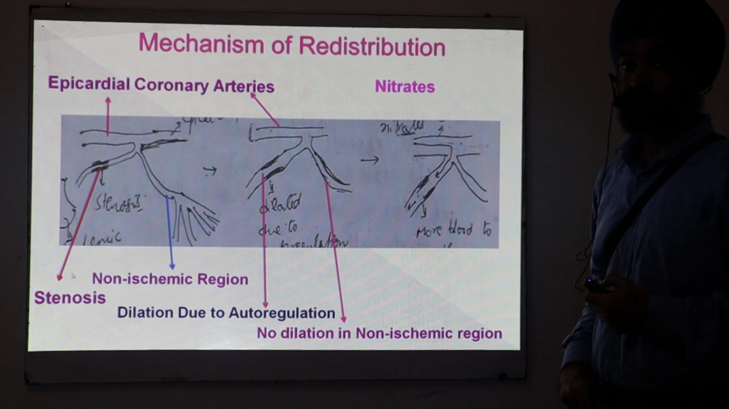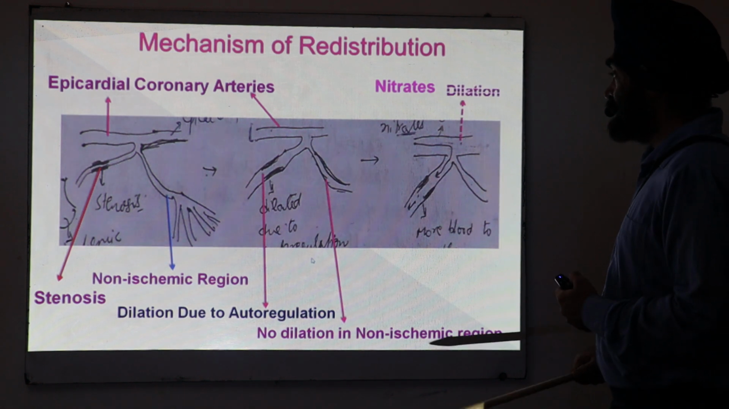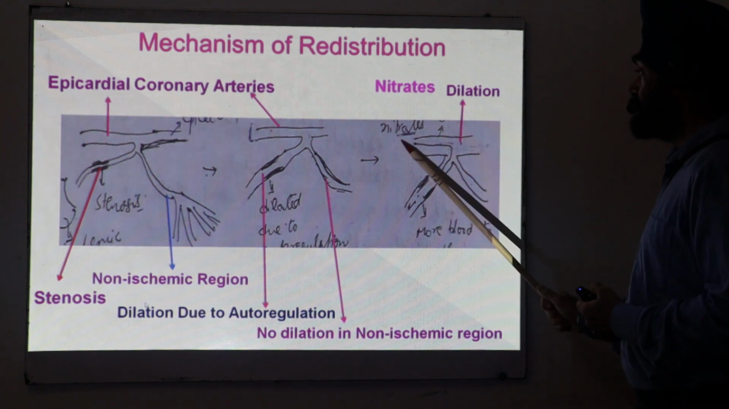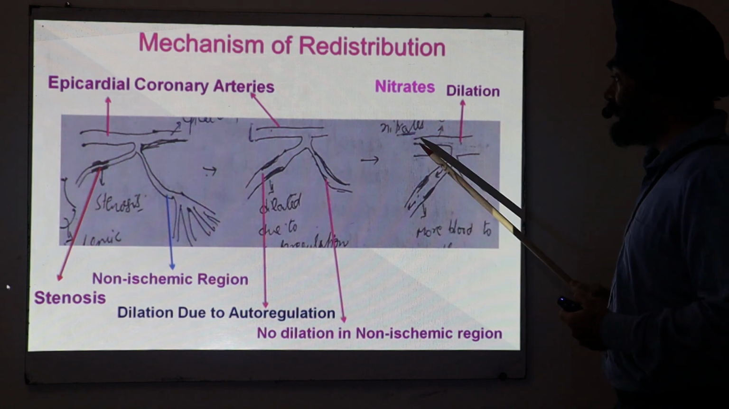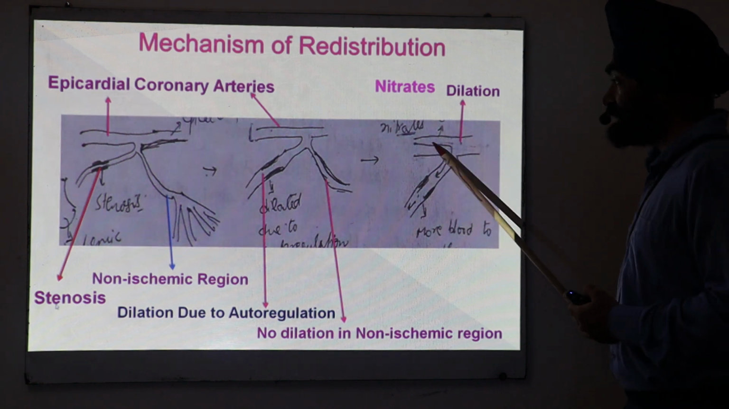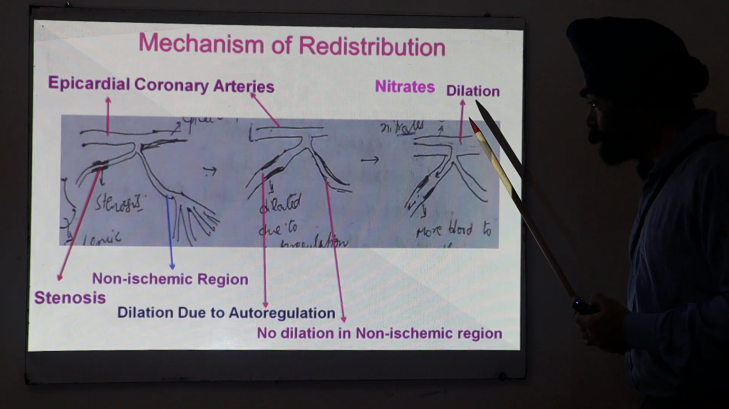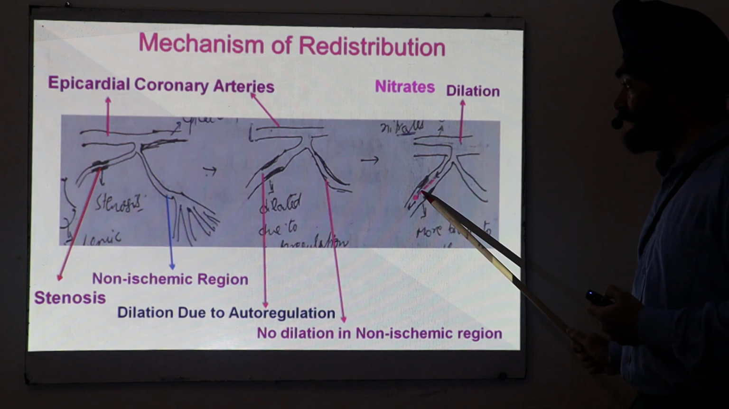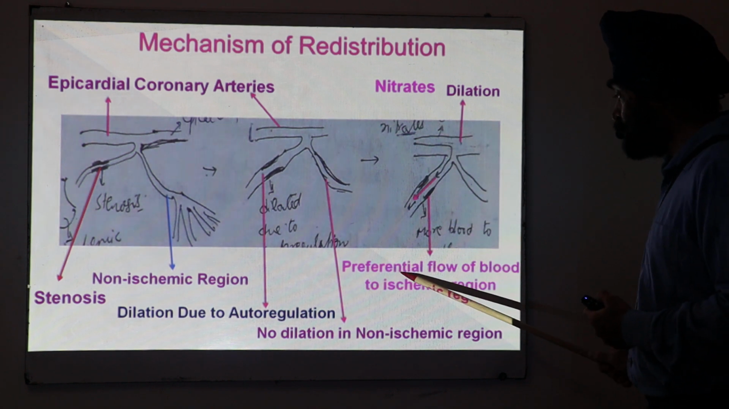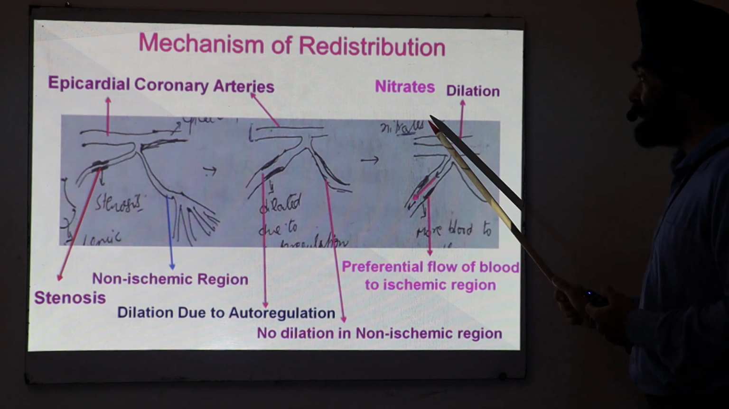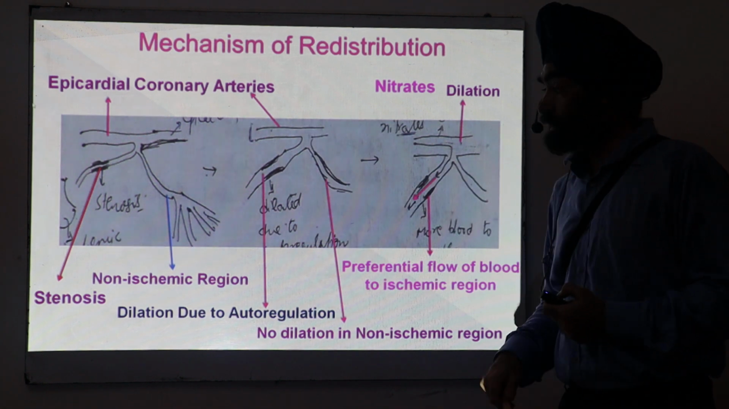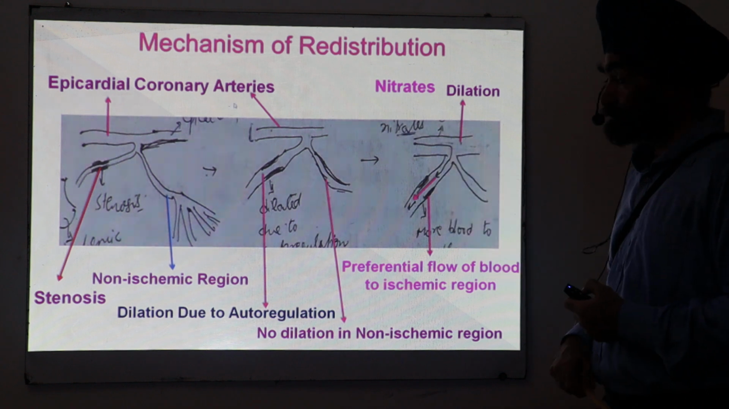Now you have given the nitrates. What is the site of action of these nitrates? The site of action is these epicardial arteries. That means nitrates lead to the dilation of this region, so blood will be increased in this region. Once blood is increased in this region, this blood will preferentially go to this portion, because they are already dilated. They are less dilated. So the preferential flow of blood to the ischemic region takes place because you are dilating this epicardial portion. The same thing I will discuss in the form of writing, the whole thing.